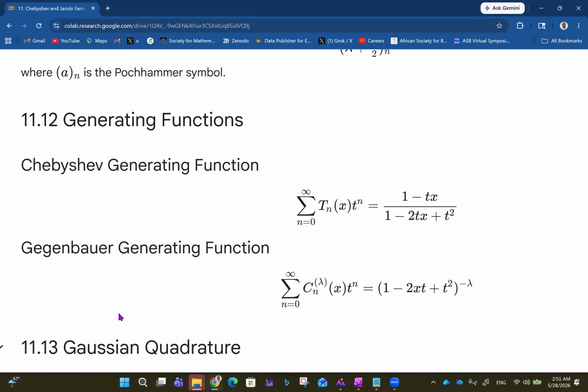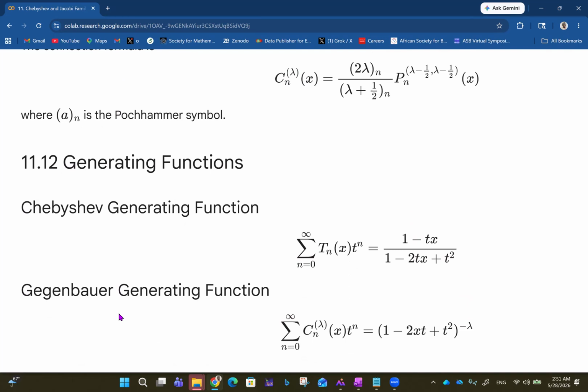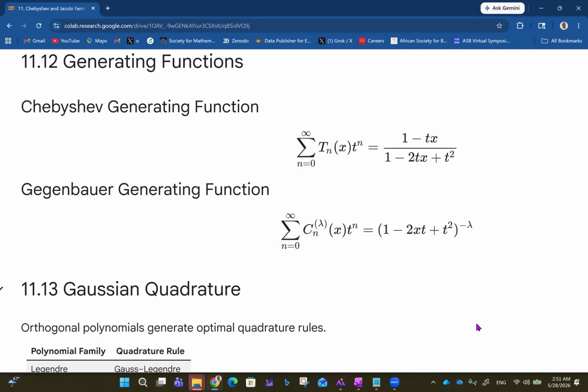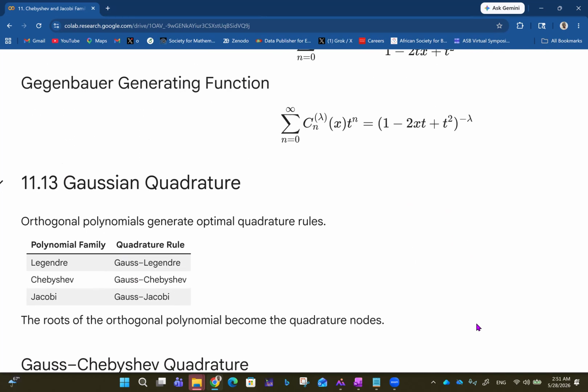Then we have generating functions now. The Chebyshev generating function is the summation from n equals 0 to infinity of T sub n of x t raised to power n, which is equal to (1 minus tx) over (1 minus 2tx plus t squared). And then you have the Gegenbauer generating function, which is the summation from n equals 0 to infinity of C sub n lambda of x t raised to power n, which is equal to (1 minus 2xt plus t squared) raised to power minus lambda.